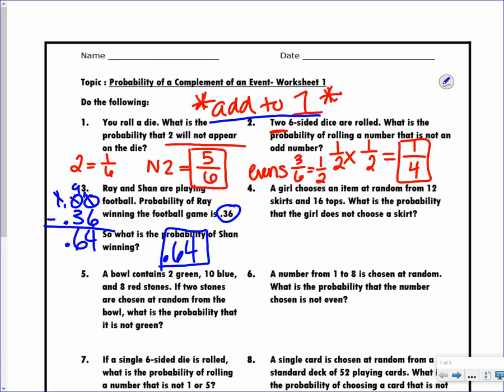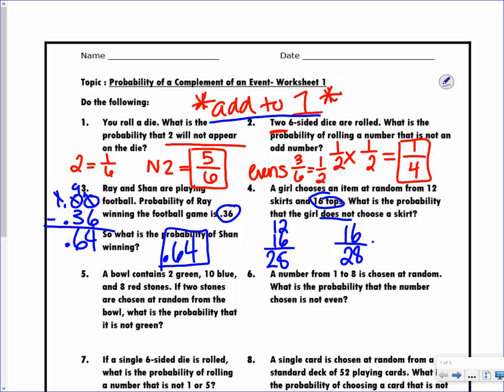Okay, a girl chooses some item at random from 12 skirts and 16 tops. What is the probability that the girl does not choose a skirt? First of all, we have to figure out her total possible outcomes. She has 12 skirts and 16 tops, so she has 28 possible outcomes. If she did not choose a skirt, that means she chose a top, so it's 16 out of 28.